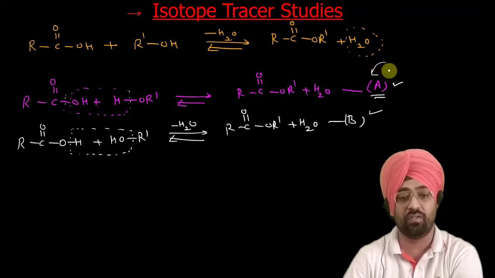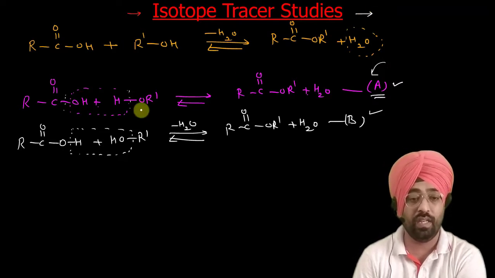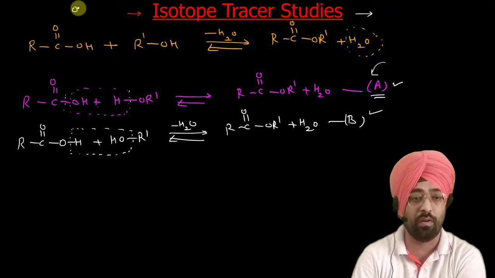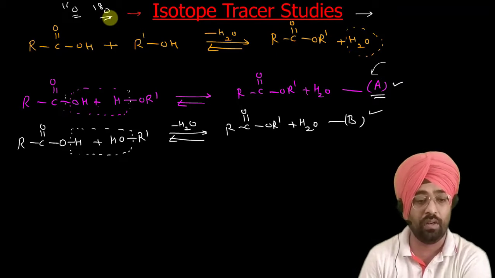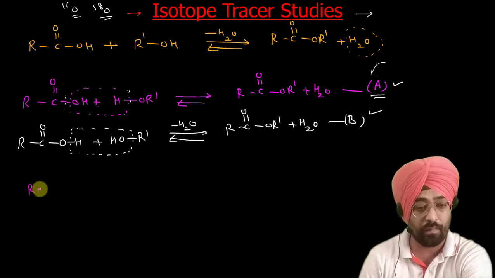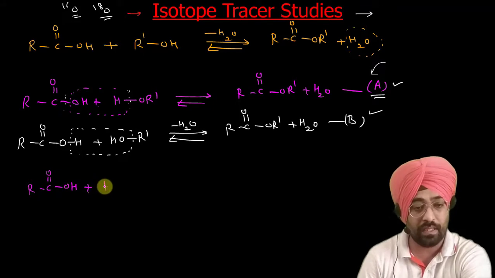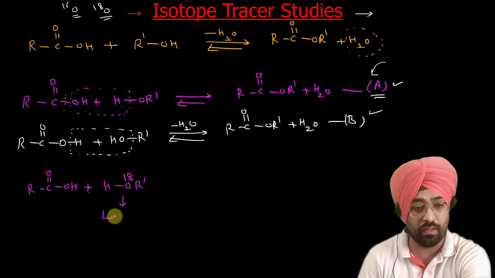Now how to validate this? This can be validated using isotope tracer studies, where we replace the oxygen of the alcohol with its isotope. Generally oxygen has mass number 16. We will make an alcohol which contains O18 oxygen. It is called labeled oxygen. So we will carry out the reaction between RCOOH plus HOR' with O18, which is the second isotope of oxygen.